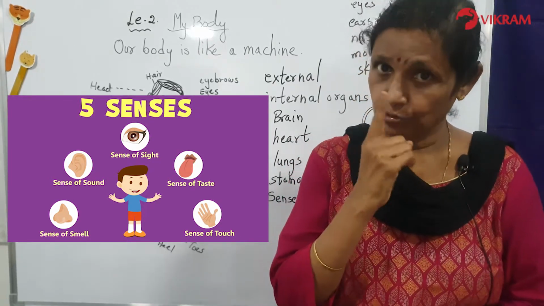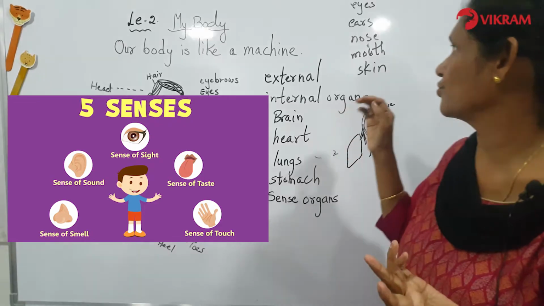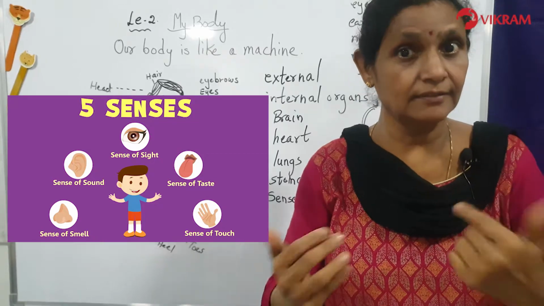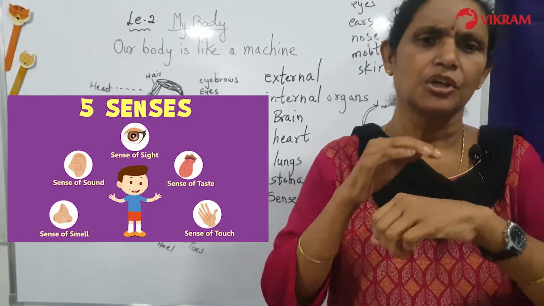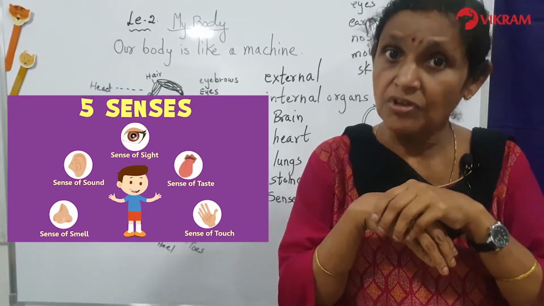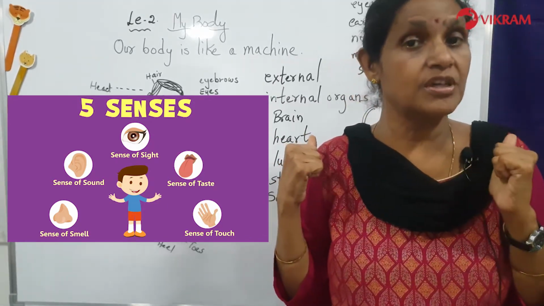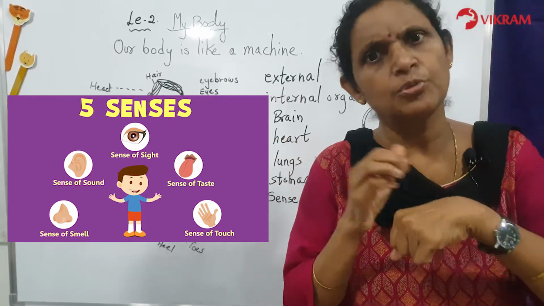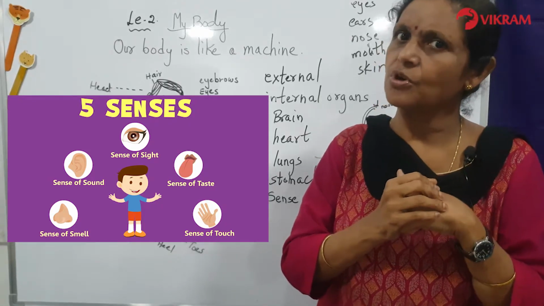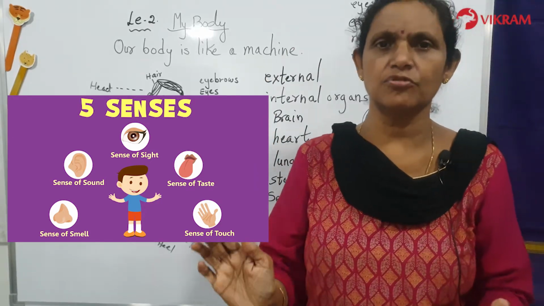So children, the mouth also is a very important sense organ. Now what is the last sense organ which you have? Skin. This sense organ is there on your whole body. Your whole body is covered with skin, so skin is a very, very sensitive sense organ. When you touch anything hot, you can feel it. When it is cold also you can feel it. When somebody pinches, you can feel the pain. So skin is also a very important sense organ. The whole human body is covered with the sensitive organ called skin.